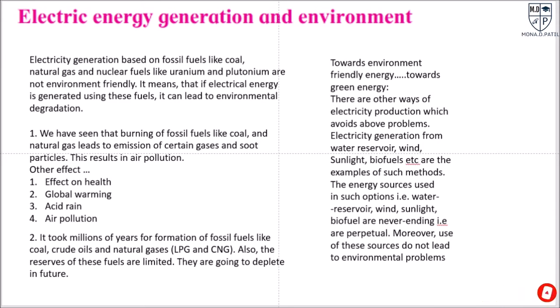Electricity generation based on fossil fuels like coal and natural gas, and nuclear fuels like uranium and plutonium, is not environment friendly. It means it's non-green energy. If electrical energy is generated using these fuels, it can lead to environmental degradation. We have seen that burning fossil fuels like coal and natural gas leads to emission of certain gases and soot particles. This results in air pollution, with effects on health, global warming, acid rain, etc.